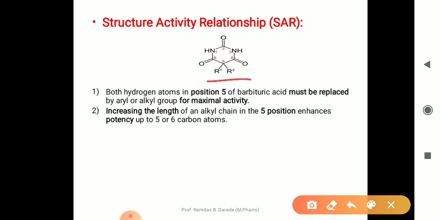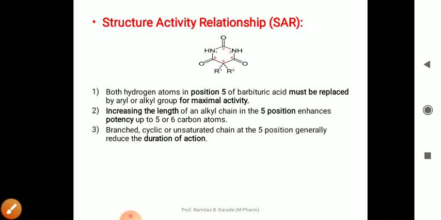Therefore, the structure of the drug determines its pharmacological activity. So the third point in the structure activity relationship: a branched, cyclic or unsaturated chain at the fifth position generally reduces the duration of action.